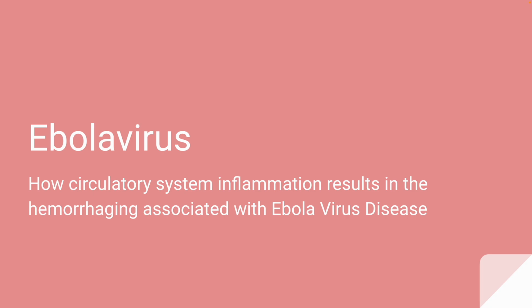One of the most alarming clinical manifestations of advanced EVD is hemorrhaging or bleeding, which arises as a downstream consequence of widespread systemic inflammation and vascular dysregulation.